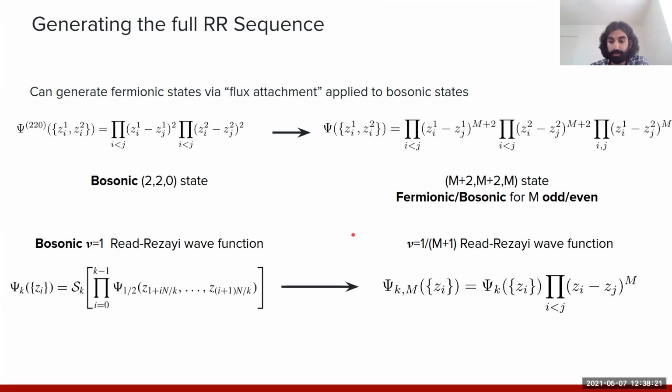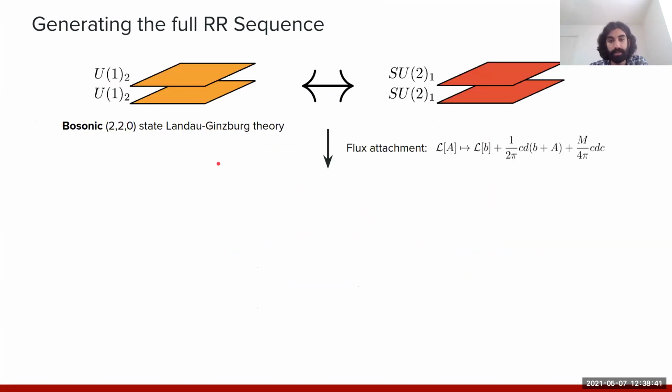And at the level of the wave function, we can access this general Read-Rezayi state either by attaching Jastrow factors or by employing the symmetrization or anti-symmetrization procedure as appropriate to this sort of generalized m+2, m+2, m state. And so as it turns out, this kind of picture at the level of the wave functions has an exact analogy within this field theoretic construction.